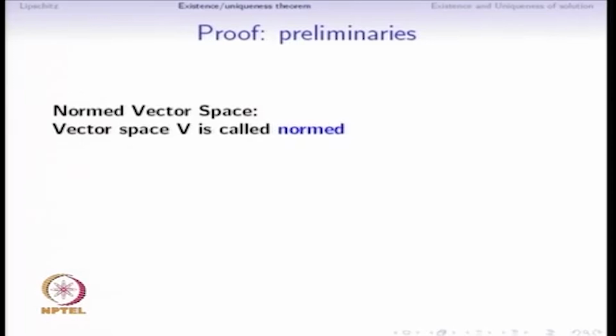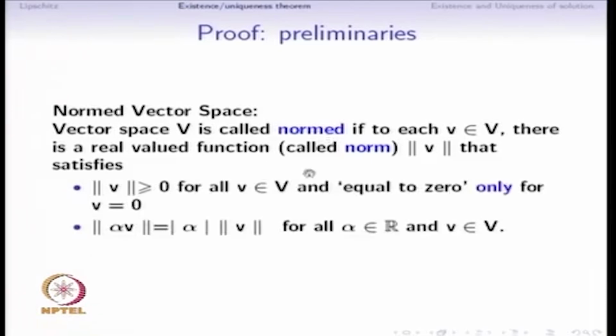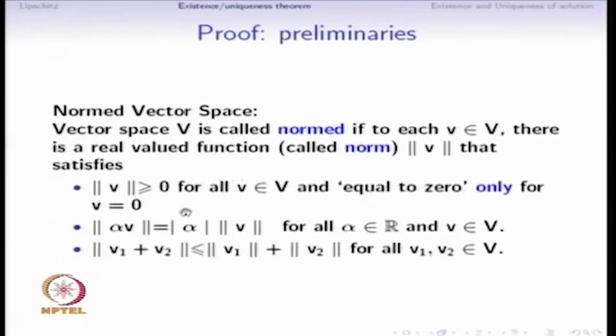A vector space V is called normed if to each vector v in the vector space capital V there is a real valued function, which we will call the norm, and we will denote it as the norm of v by this notation, such that this norm is always greater than or equal to 0. So the norm of a vector v will be a real number and it cannot be negative. It is greater than or equal to 0 for all v, and it is equal to 0 only for the vector v equal to 0. This is the first condition required from the norm function.